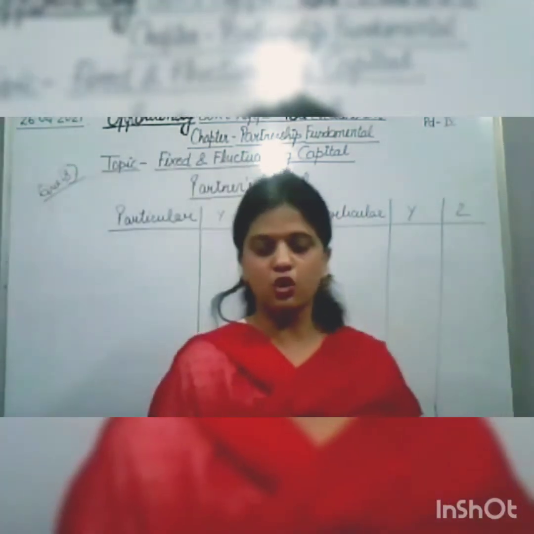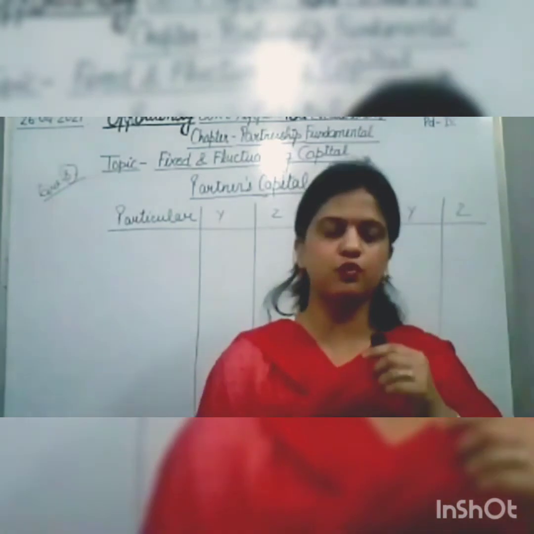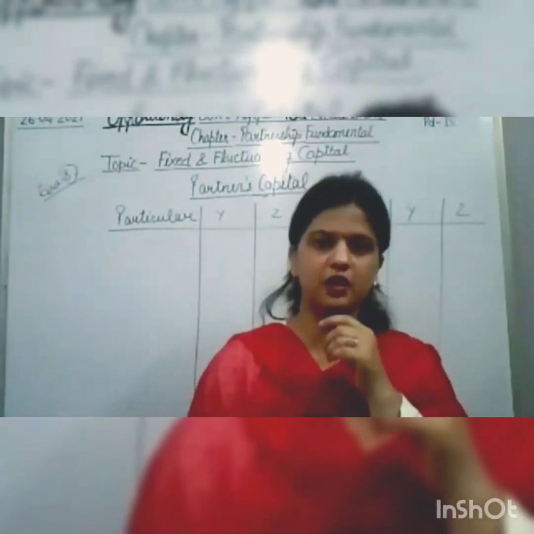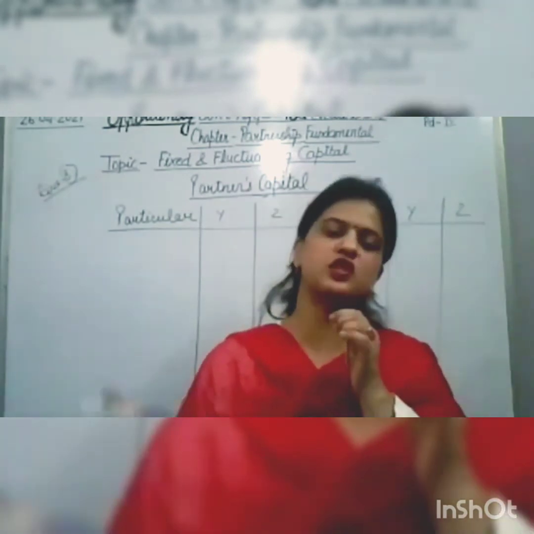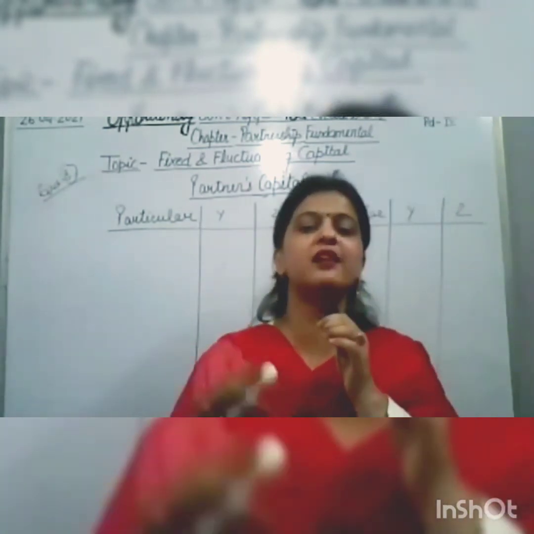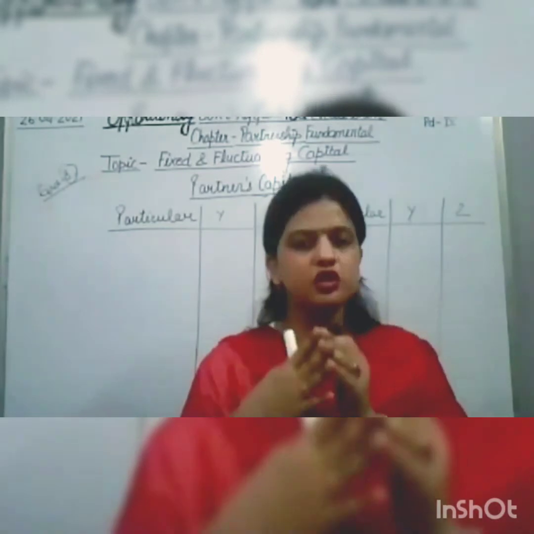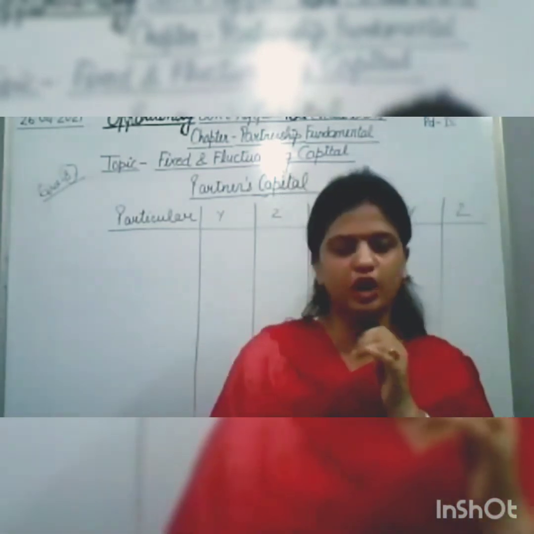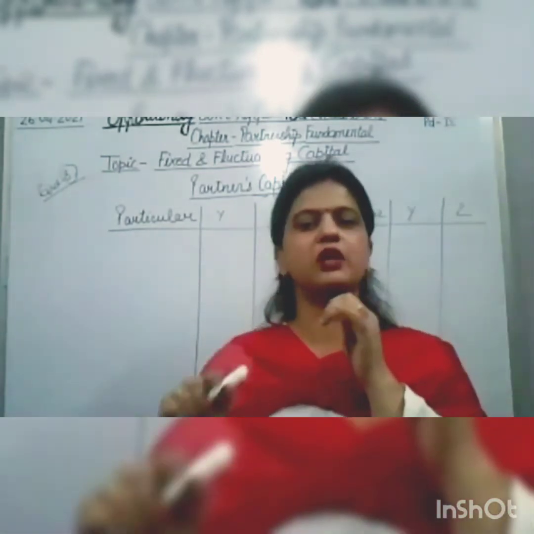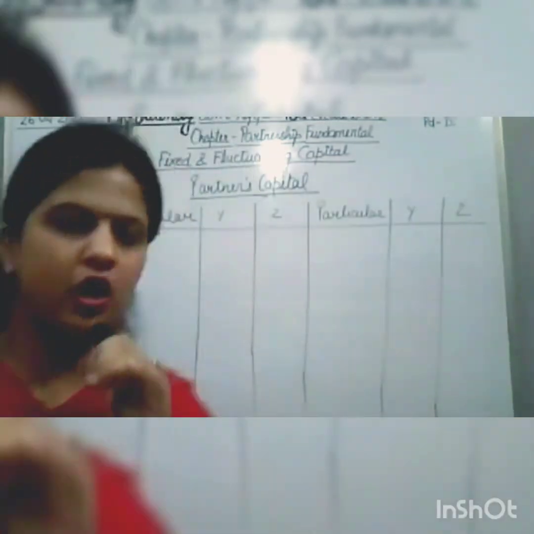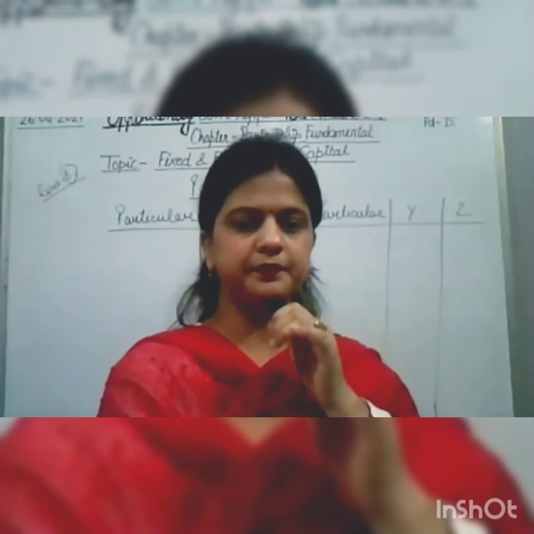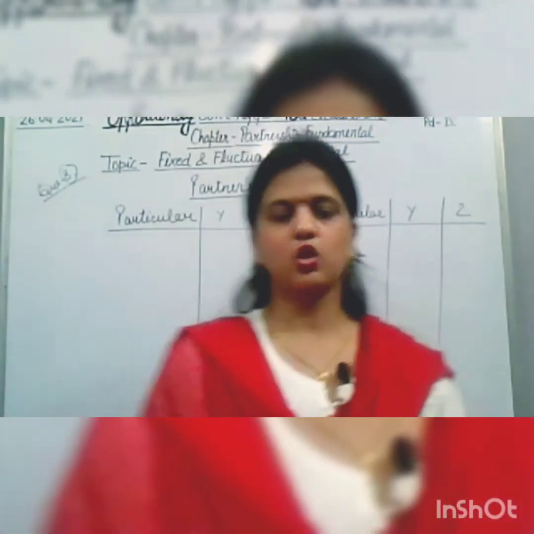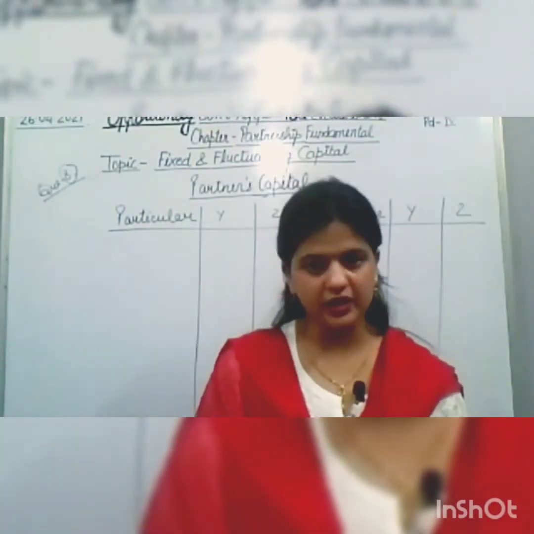Okay, so when we are preparing partners capital account, by assuming that the capitals are fluctuating, all the things which we record in partners capital and current both will be merged together and all the things will be recorded in one account only, that is partners capital account. So we will start with capital account.